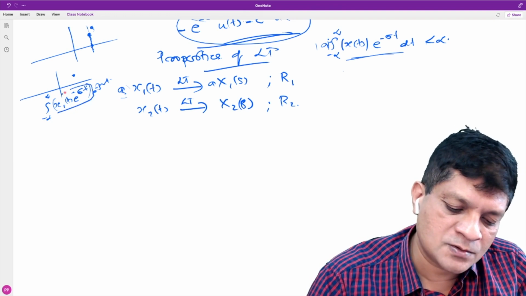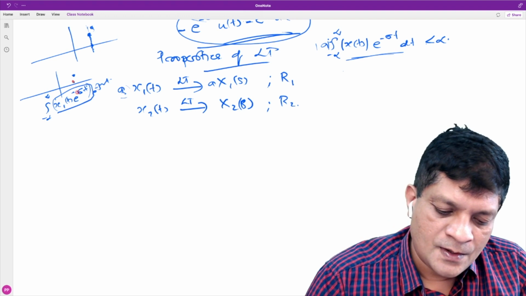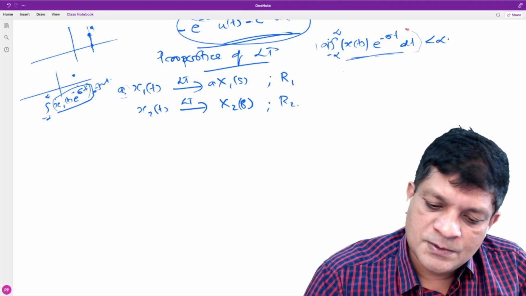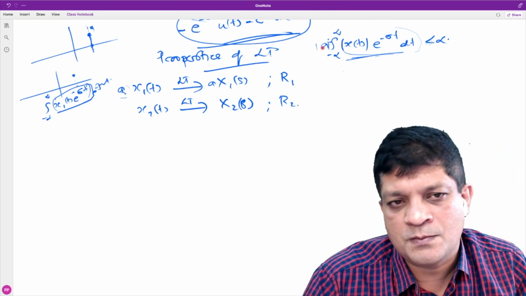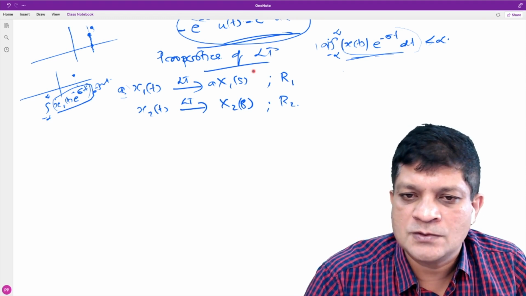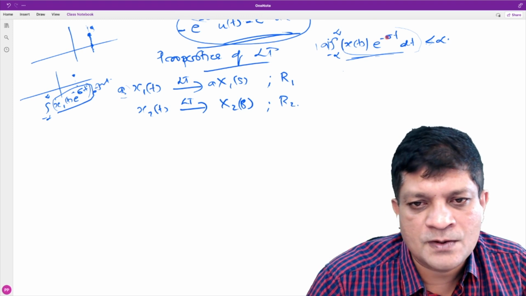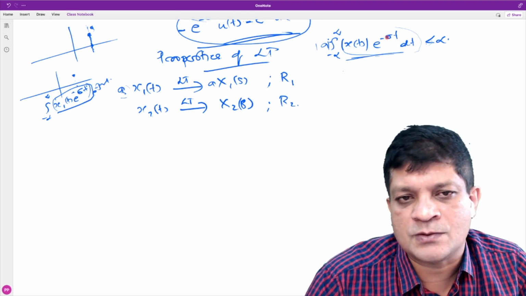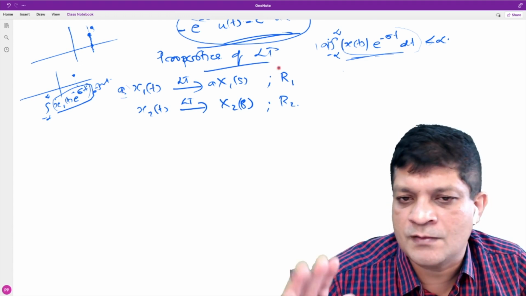It is the Fourier transform of x1(t) e to the power minus sigma t, and the condition is that this must be absolutely integrable. Now, if you multiply with a constant, it is straightforward. Please verify that this ROC will remain the same. The values of s for which this integral converges will remain the same, even if you multiply with a constant, as long as a is of finite value.